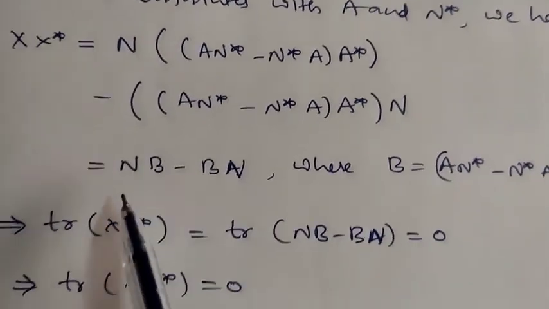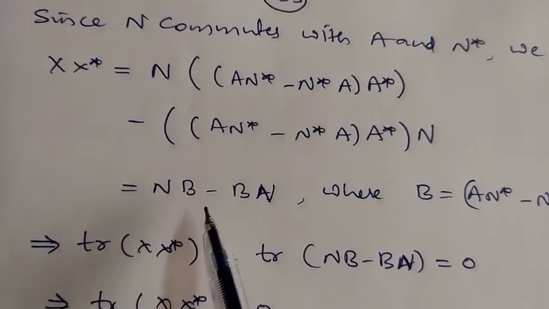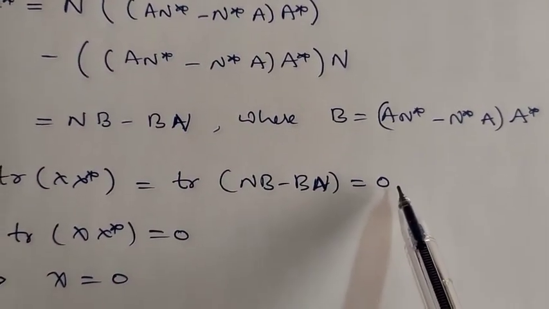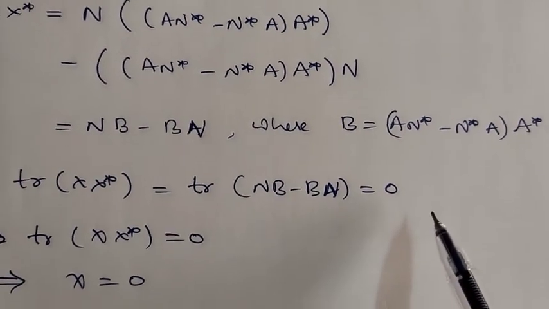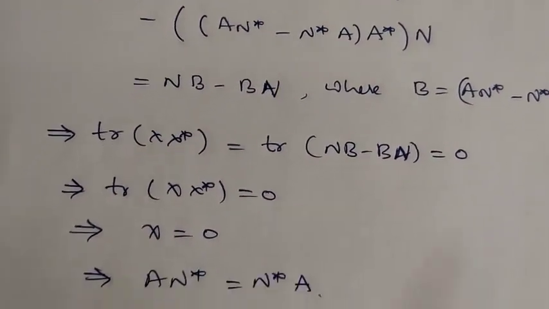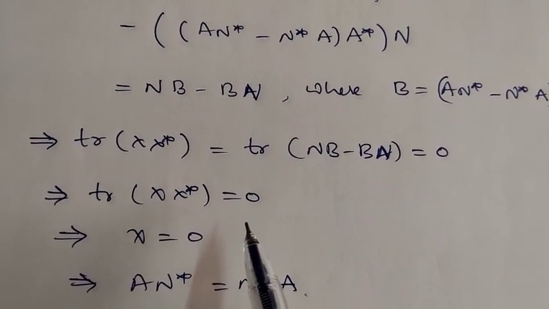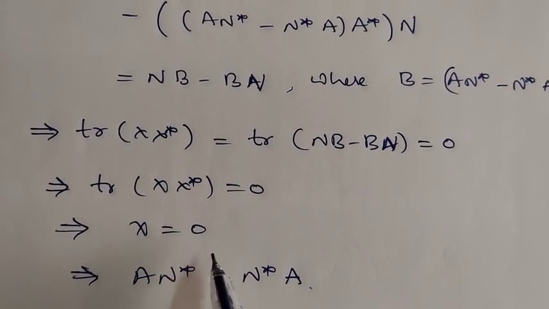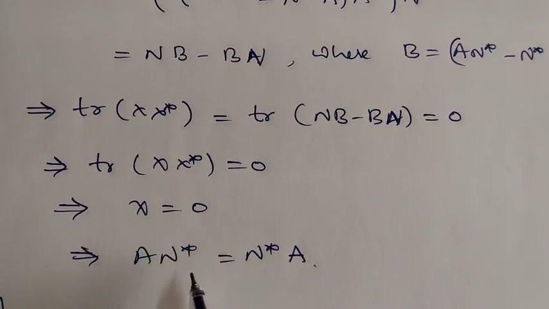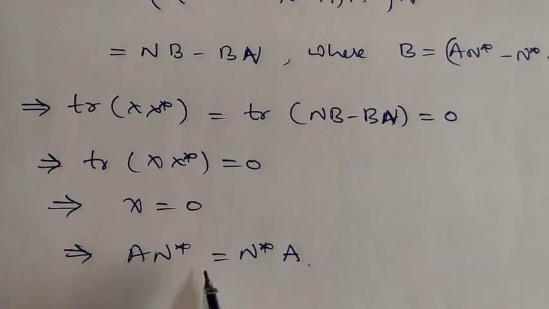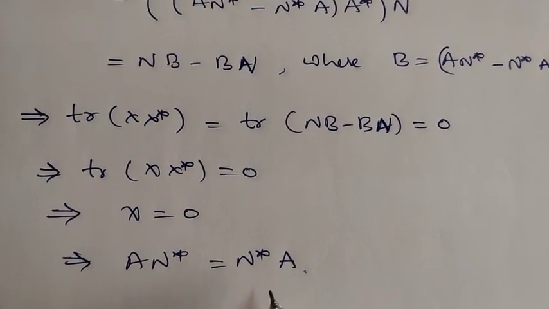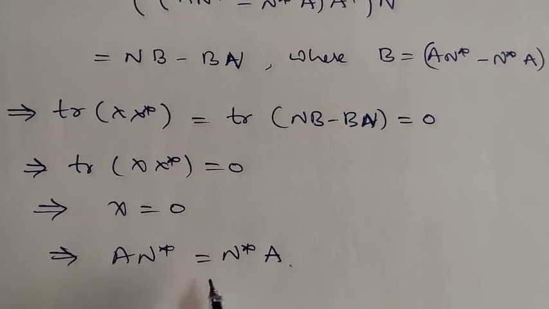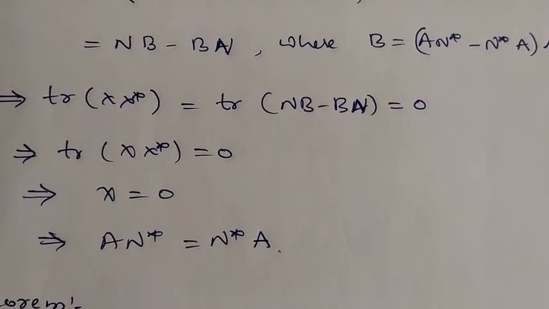Okay. So, therefore, trace of x into x star is what? Trace of nb minus bn. But trace of nb minus bn you found to be 0. This is always 0 because trace of ab is same as trace of ba, means trace of x into x star is 0. Trace of x into x star is 0 means what you can declare? X itself is 0, means A into n star is same as n star into A. Thus, we have proved if A into n is equal to n into A, then A into n star is same as n star into A.